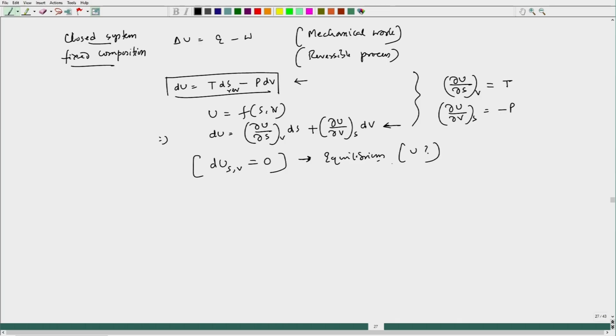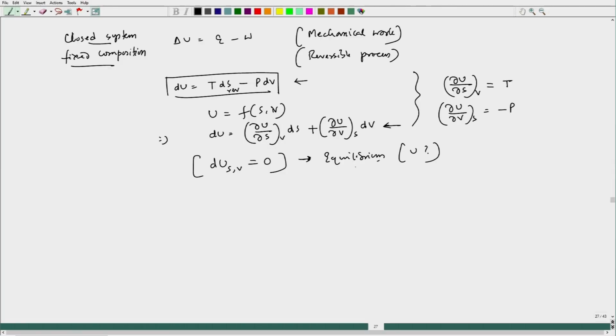We have understood from adiabatic expansion that the internal energy has to reduce to get some work. So, when it is reversible, which is an equilibrium consideration, the internal energy should go to minimum, and when it is minimum, del U has to be 0.